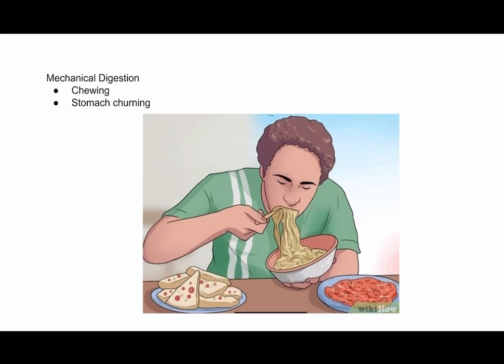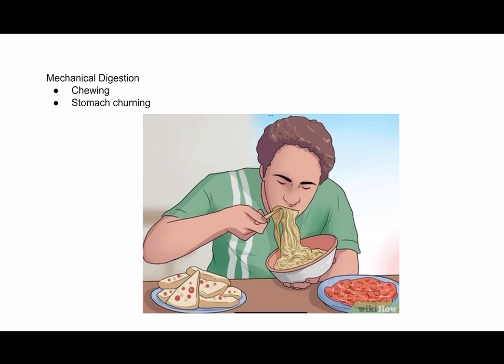Mechanical digestion is an essential process in the overall digestion of food, which involves the physical breakdown of large food particles into smaller fragments. It primarily occurs in the mouth and stomach, where various mechanisms help to break down the food mechanically, increasing its surface area for further chemical digestion.